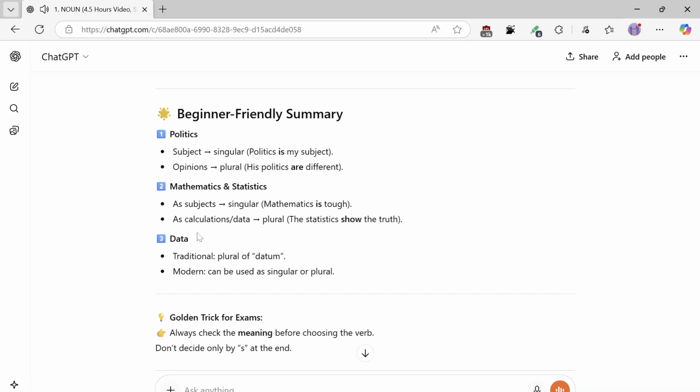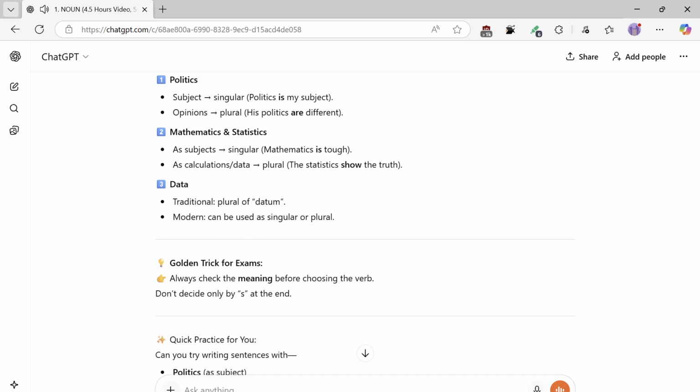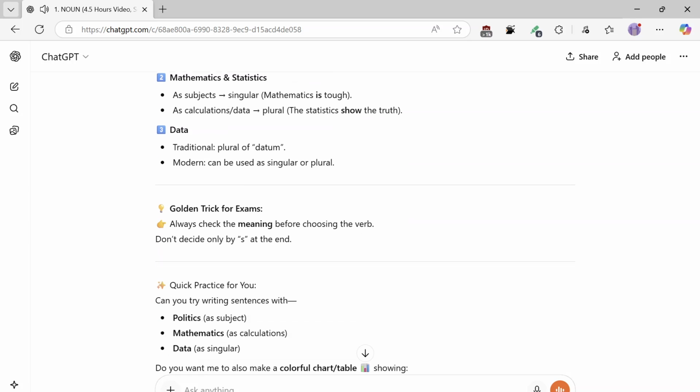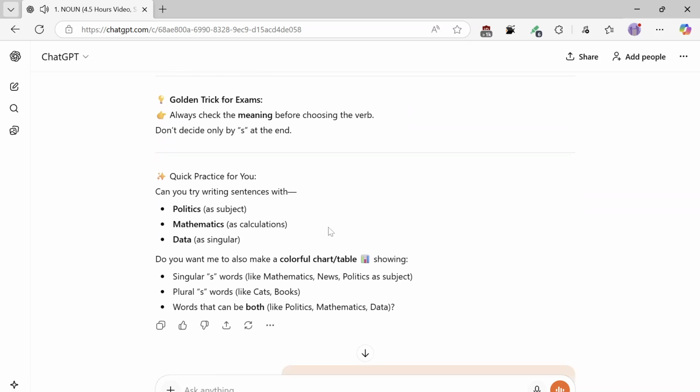Data: traditionally, the plural of datum. Modern usage can be singular or plural. Golden trick for exams: always check the meaning before choosing the verb. Don't decide only by the S at the end. Quick practice for you: try writing sentences with politics as subject, mathematics as calculations, and data as singular.